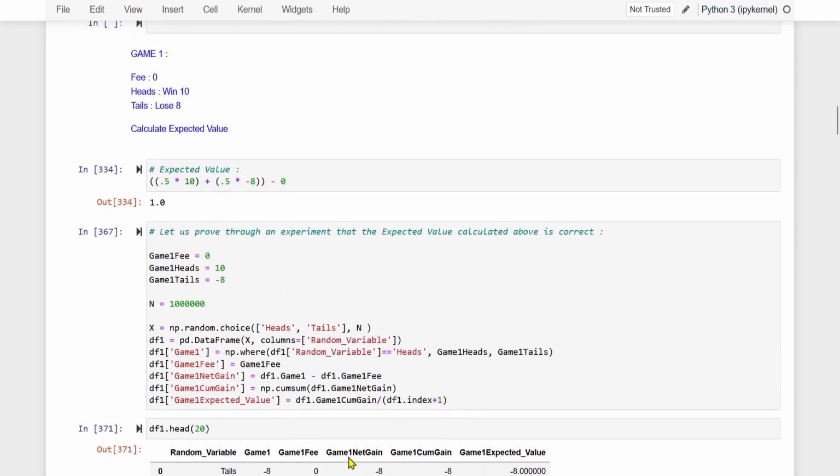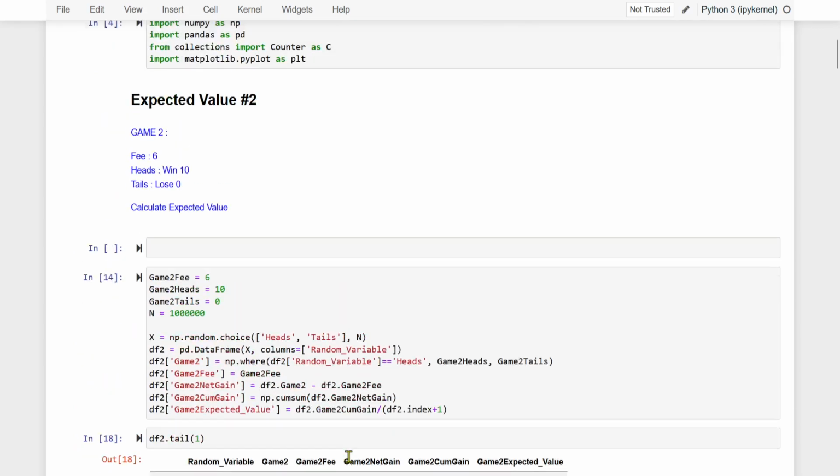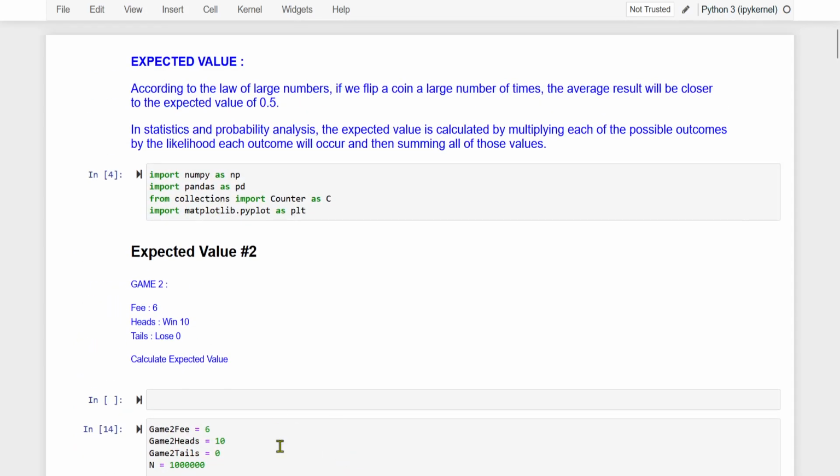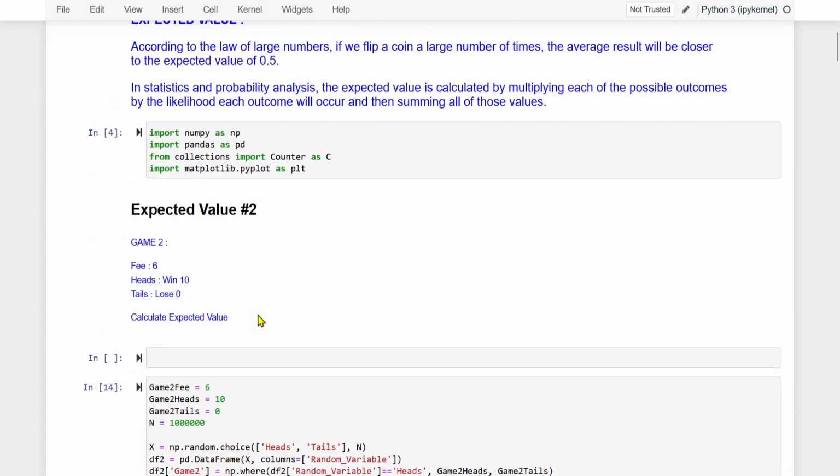So now what we will do is we will change this scenario, game 1. This scenario we will change and we will call that as game 2 or scenario 2. So to play this game, there is a charge of $6.